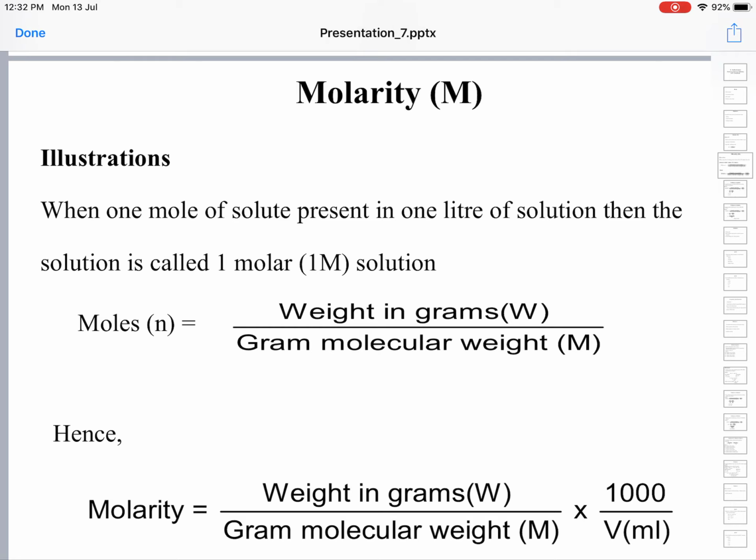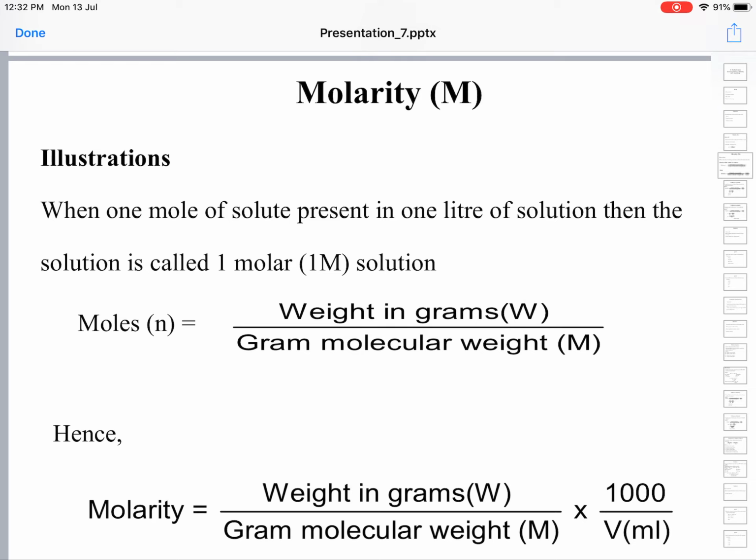So, how did we define molarity? Moles per liter. But the number of moles is given by a formula. In the last class, we calculated the number of moles. If a weight of substance is given, we convert it into the number of moles. So molarity is defined as the number of moles per liter, right? Now, the number of moles is equal to weight in grams divided by molecular weight. We have seen this in the last class. We did calculations as well, and we solved quite a few problems.